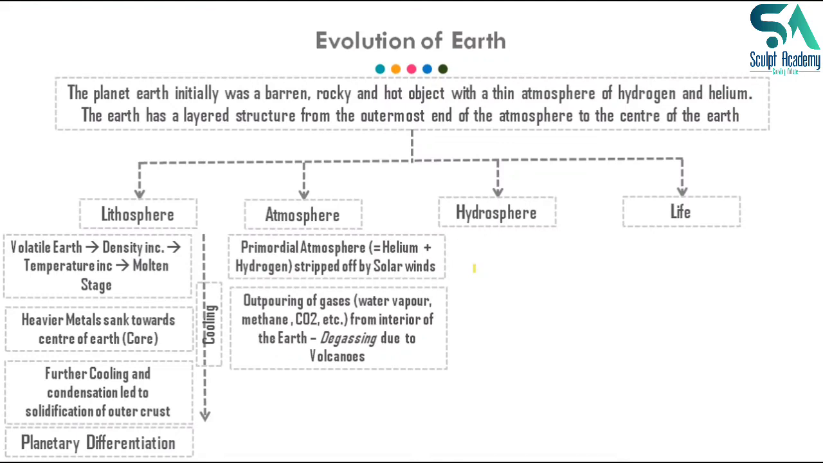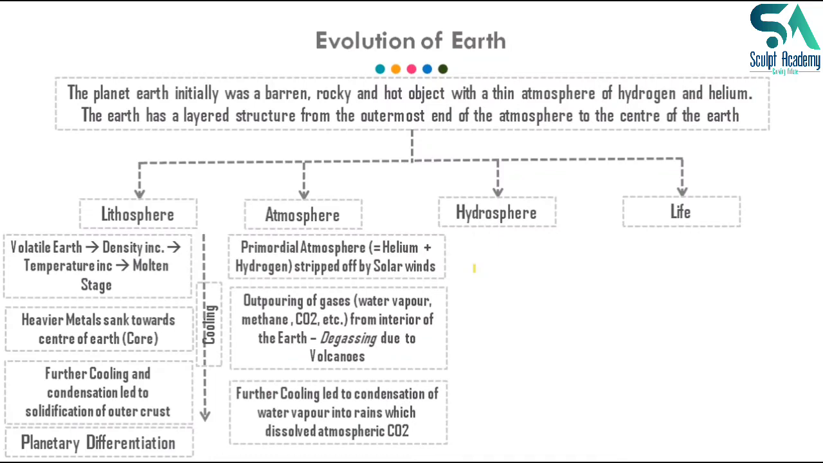So we have one stage in the geological history of the Earth which is known as volcanic age, where the whole Earth was covered with volcanoes, and in this particular age, degassing was happening. The interior of the Earth was releasing CO2, methane, and water vapor into the surrounding atmosphere of the Earth. What happened next?